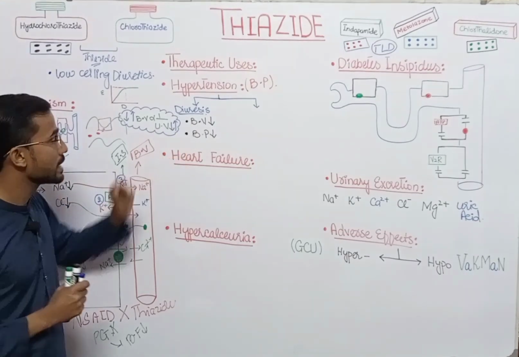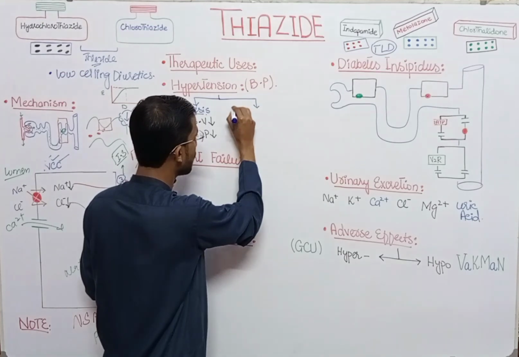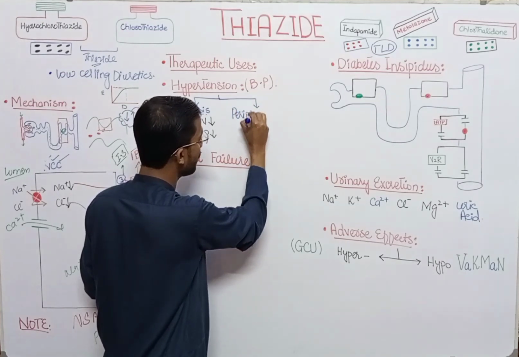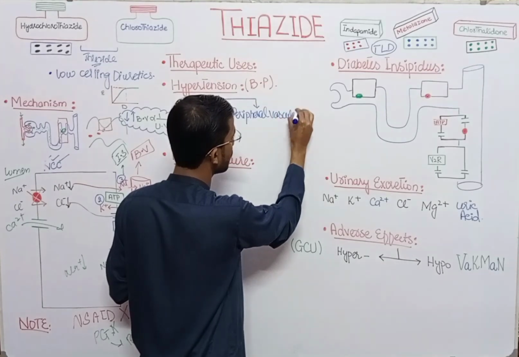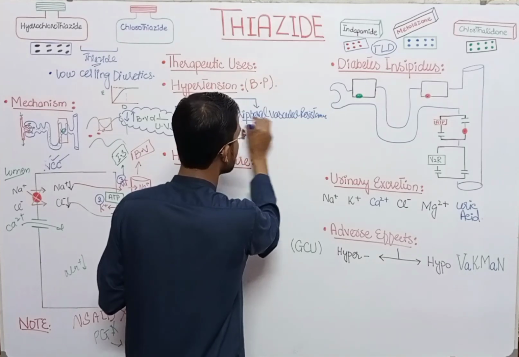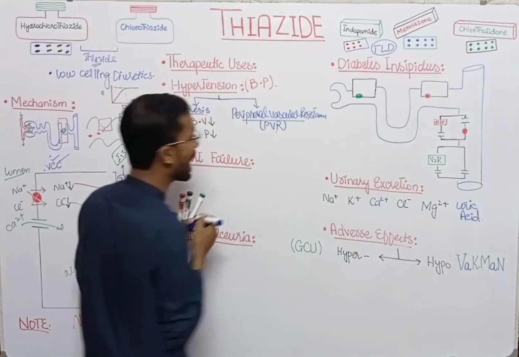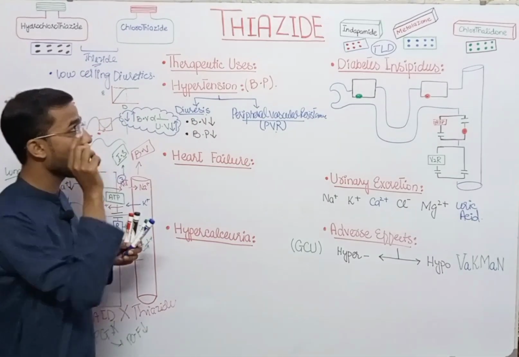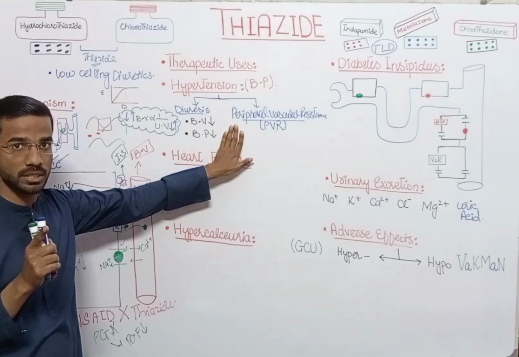Second, it will act on peripheral vascular resistance, PVR. Thiazides are actually involved in the reduction of the resistance.